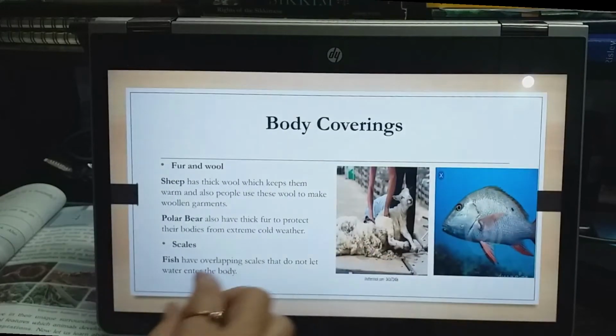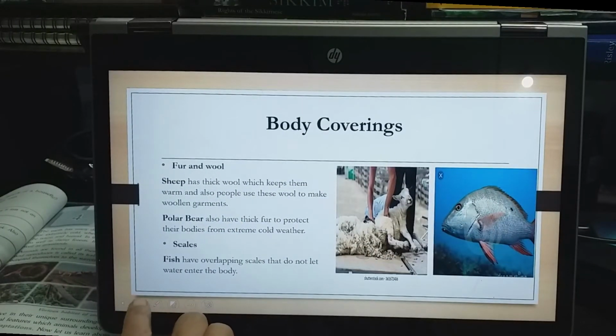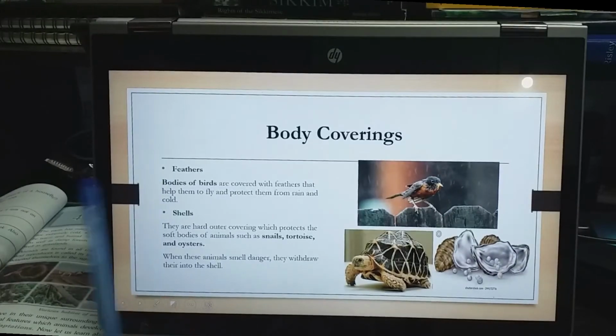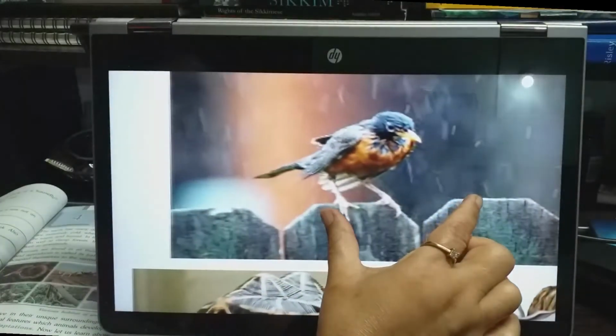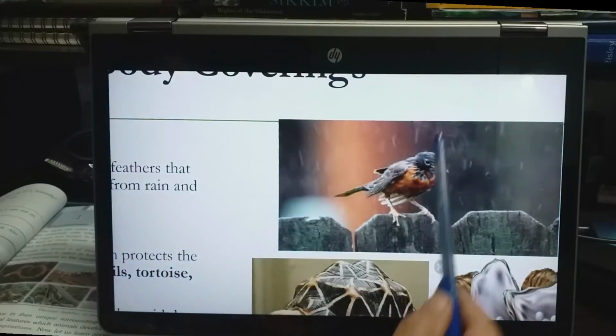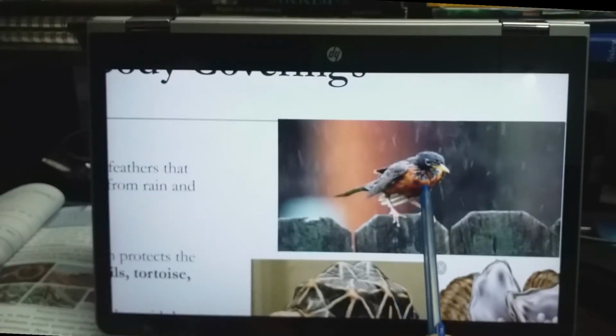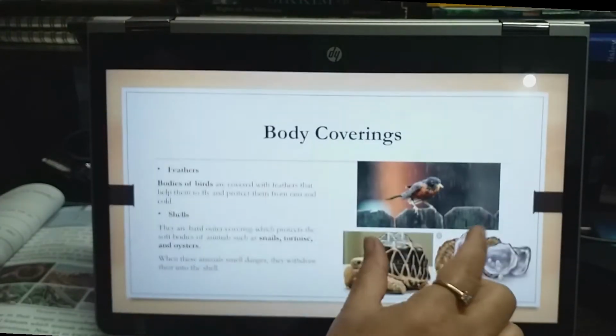Okay, now next, feathers. Bodies of birds are covered with feathers that help them to fly and protect them from rain and cold. Just now also I told you, so see, this is a bird, its body is covered with feathers, isn't it? These feathers help them to fly as well as to protect them from heat, rain and cold. So this is how they adjust in that environment.